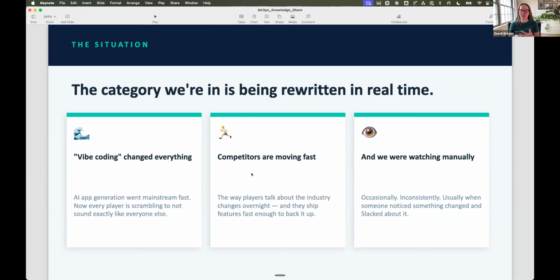Before, we were really watching this manually. We had a Slack channel. People would see it on Twitter, or they would see it in a newsletter, and people would send it, and we would all just keep ourselves informed. But that was not fast enough.